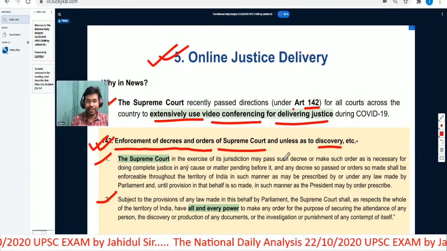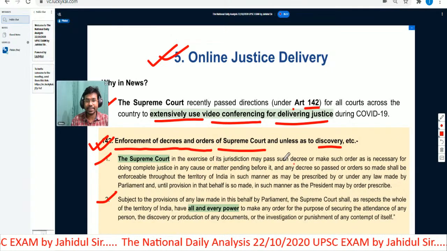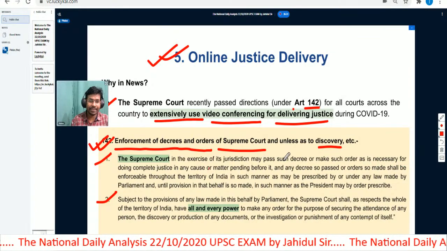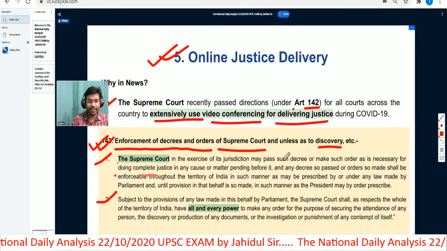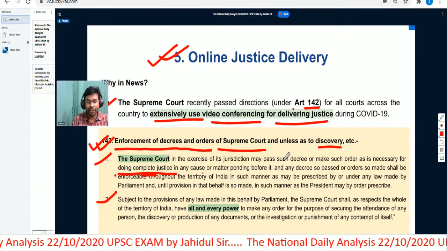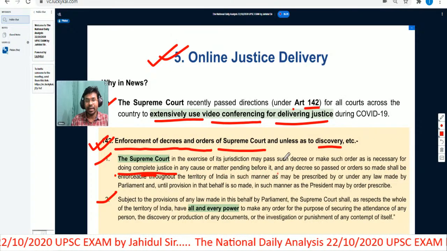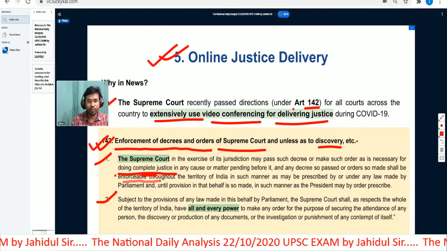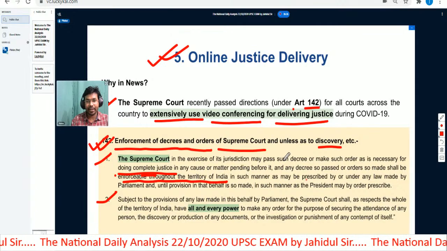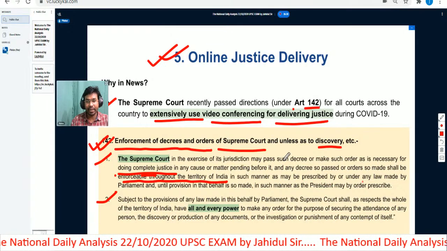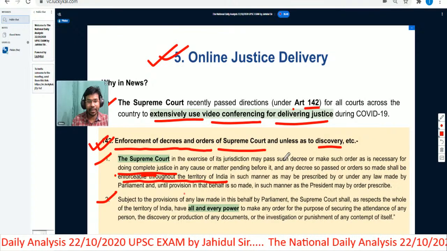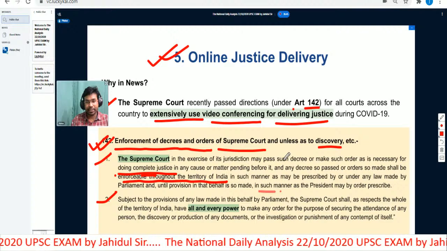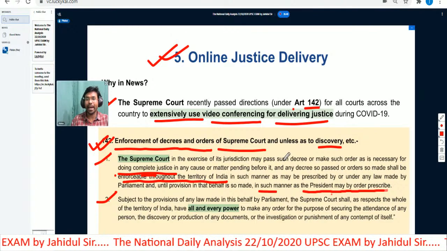The Supreme Court in the exercise of its jurisdiction may pass such decree or make such order as is necessary for doing complete justice in any cause or matter pending before it, and any decree so passed or order so made shall be enforceable throughout the territory of India in such manner as may be prescribed by or under any law made by the Parliament, and until provision in that behalf is so made, in such manner as the President may by order prescribe.